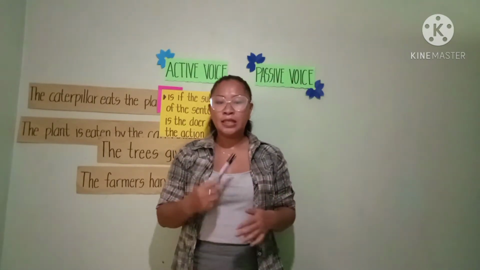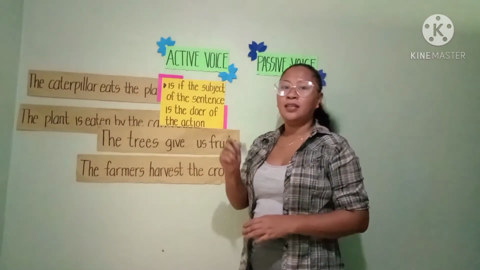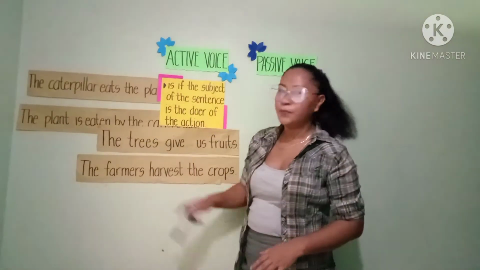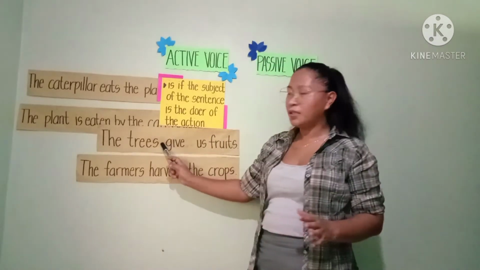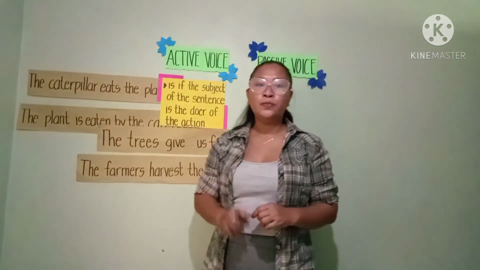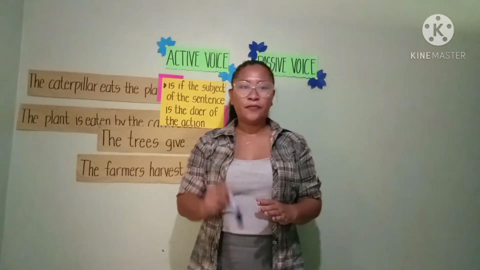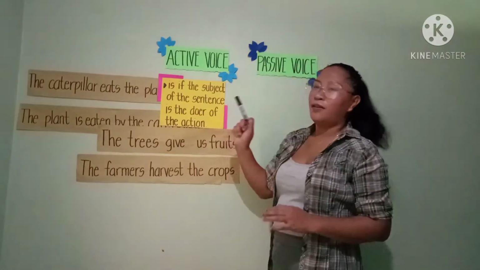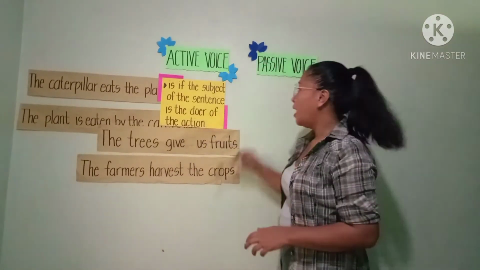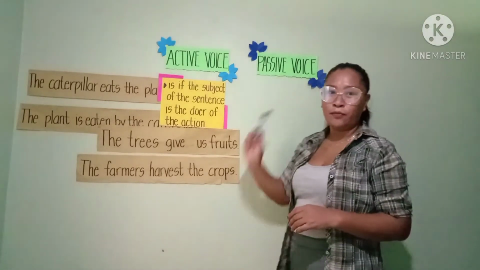So, the subject is the doer of the action. Because when we say active, the subject of the sentence is the doer of the action. The trees and the farmers do the action. The subject is the doer. That's why it is active voice. That's the first type of voices of the verbs. Aside from active, we have the opposite, which we call passive voice.